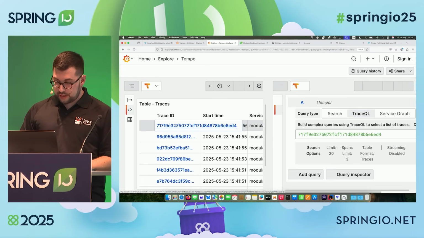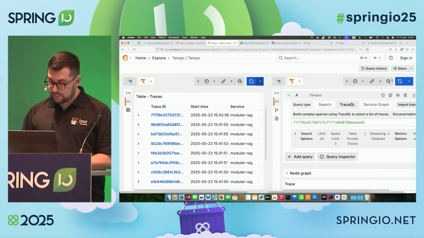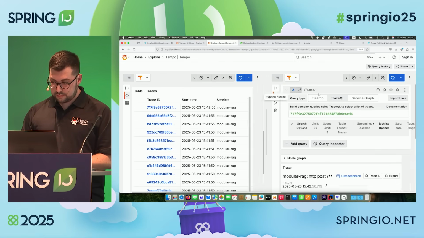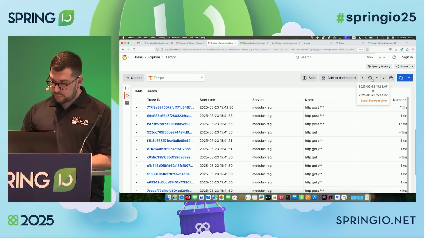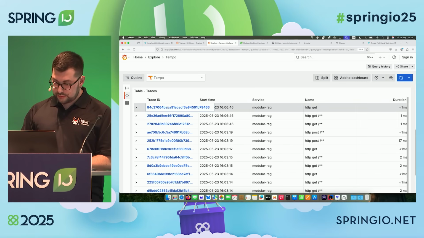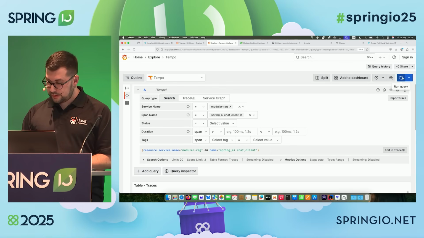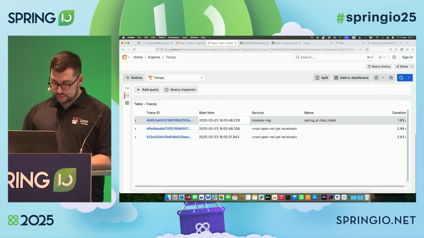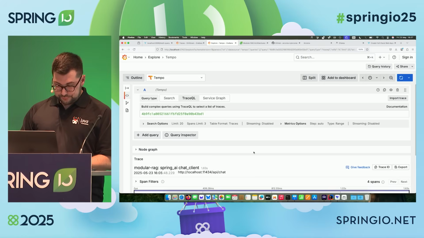All right, we have the trace here. Last 5 minutes. OK, that's the Modular RAG, HTTP, no, Spring AI chat client. OK, let's see if it appears. This one, 405, yeah, it should be this one.